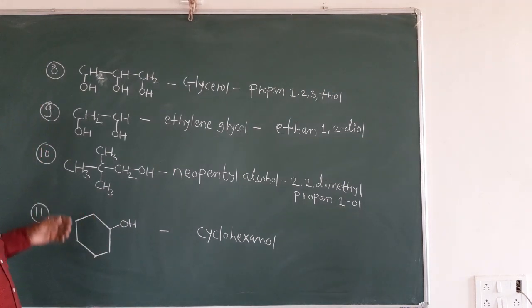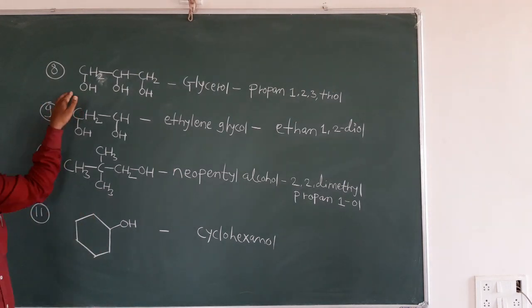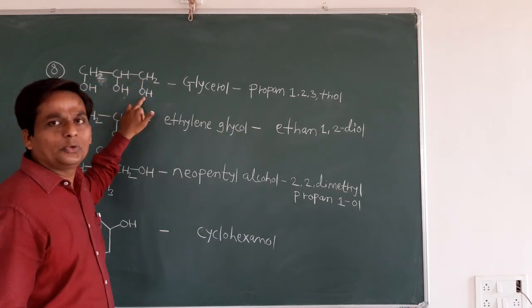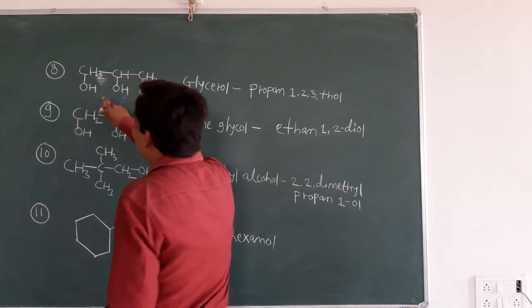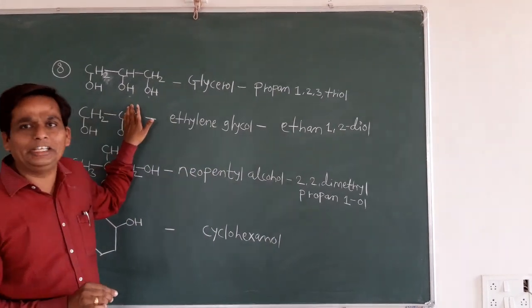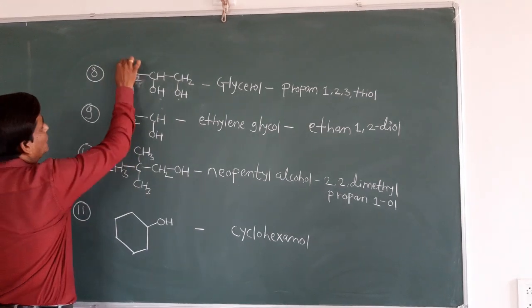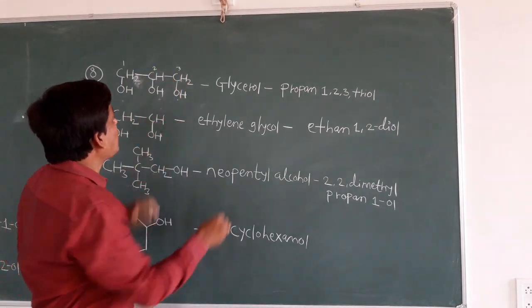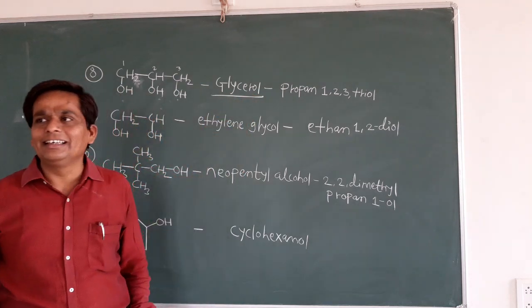Okay students, in the next example, how many carbons are there? 3 carbons, CH2OH, CHOH, CH2OH. 3 carbons means it is propane. But in this case, we get 3 hydroxy groups. How many hydroxy groups do we get here? See, 1, 2, 3. 3 carbons are there and 3 OH groups are there. The common name is what? Glycerol. We can say it is glycerol.